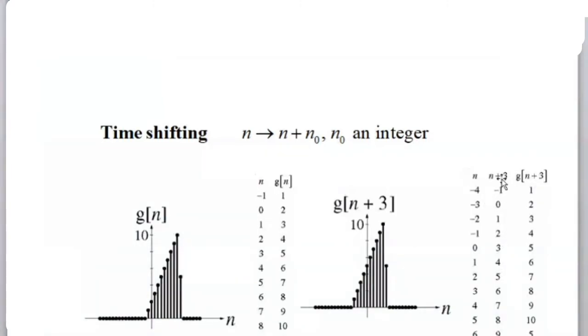So let us assume 4. The corresponding value for 4 will be 6. For n, it will be 1, but n plus 3 will be 4, and g of n plus 3 will be the corresponding value for this one. That is 6. So this is the time shifting for the discrete one.